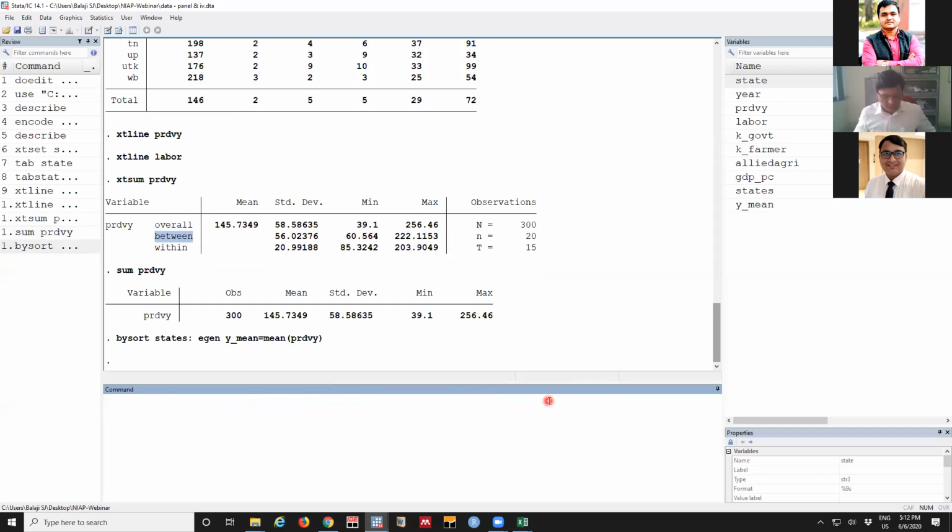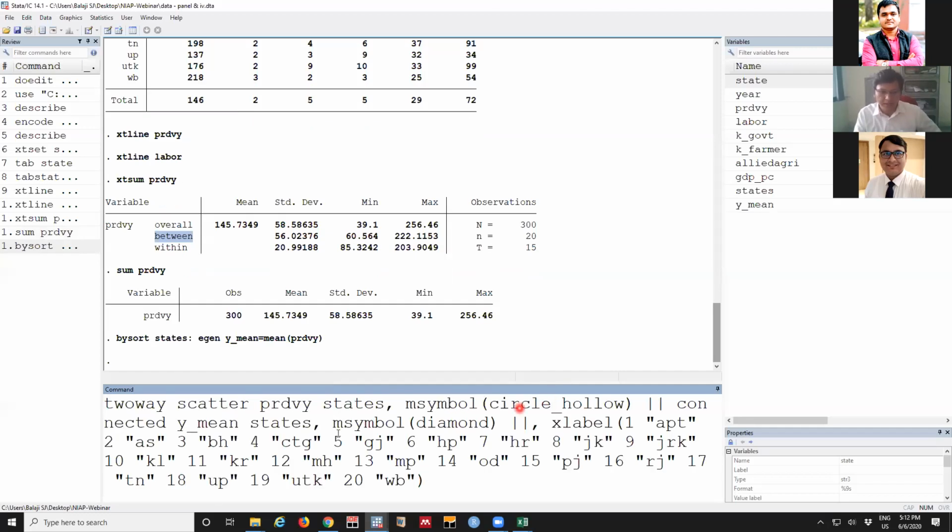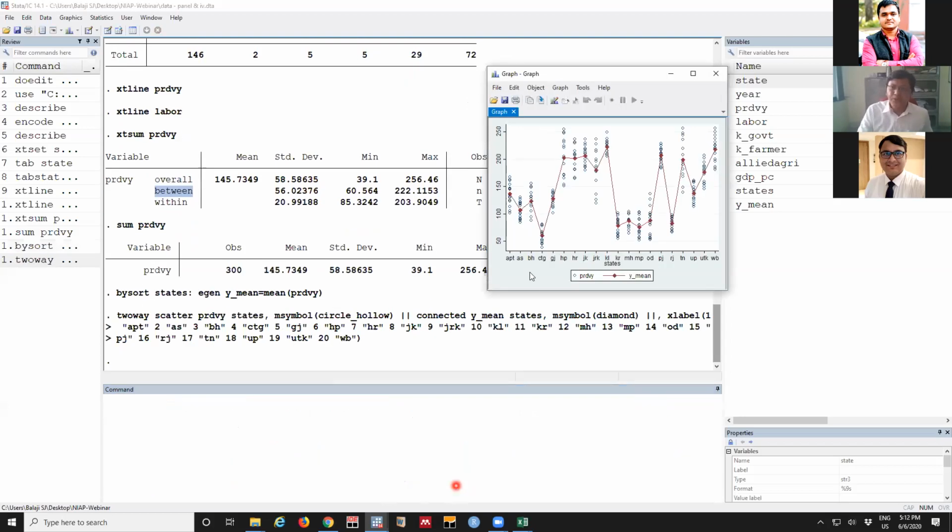At the next stage, this is only plotting. The labeling is like we want to give a name for each observation. You can omit it when you are trying. This is a two-way scatter plot. We want to have a plot of productivity of each state, in whichever form you want to see it, maybe circle, diamond, triangle. And the second part is the mean we computed in the earlier step. Again, that has to be given.